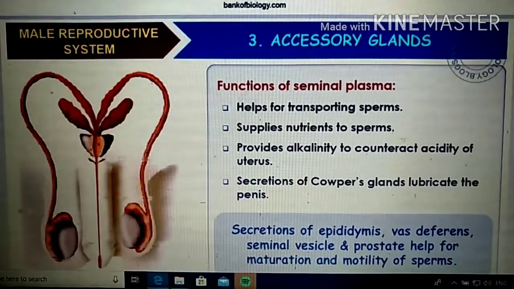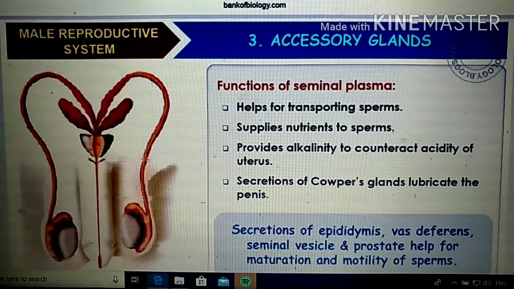Now we have to understand what the function of seminal plasma is. Actually the main functions we can tell: it will help for the transport of the sperms, an easy transport, and it will act as a lubricant. It is also supplying nutrients, the nourishment, to the sperms. And it is slightly alkaline, right?